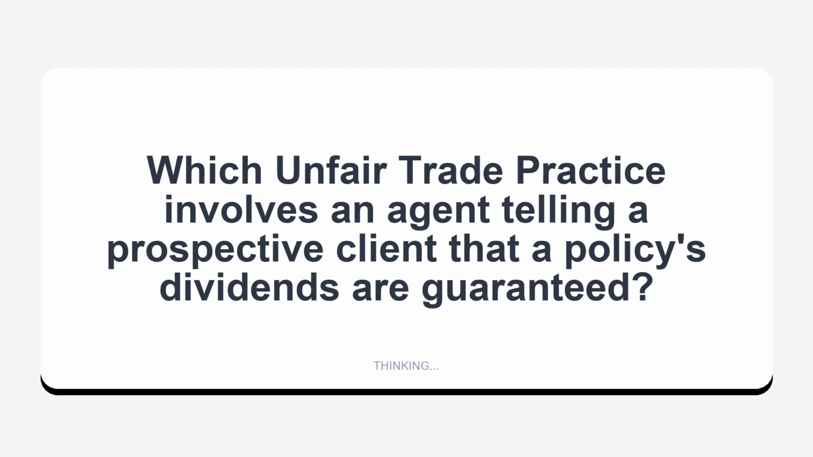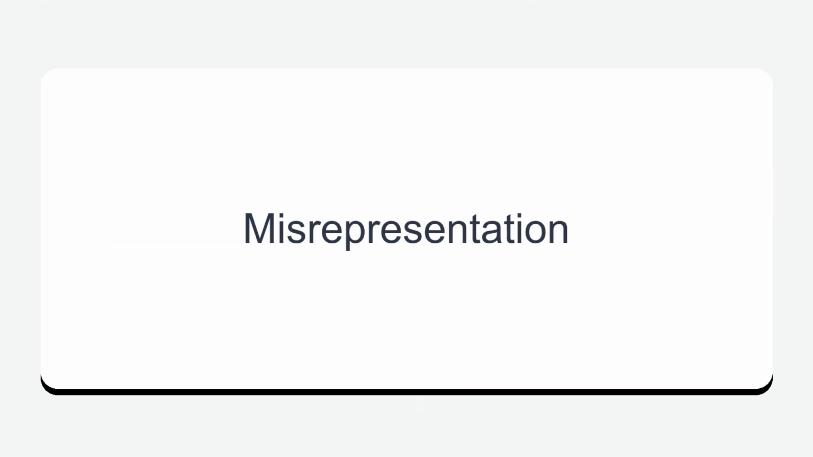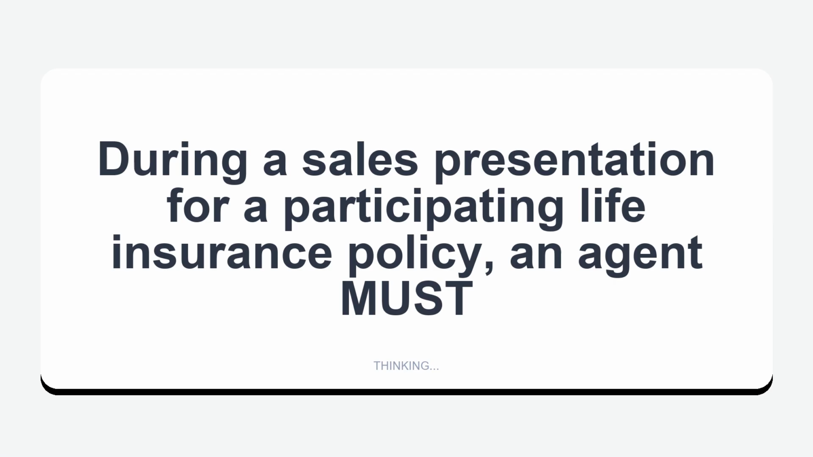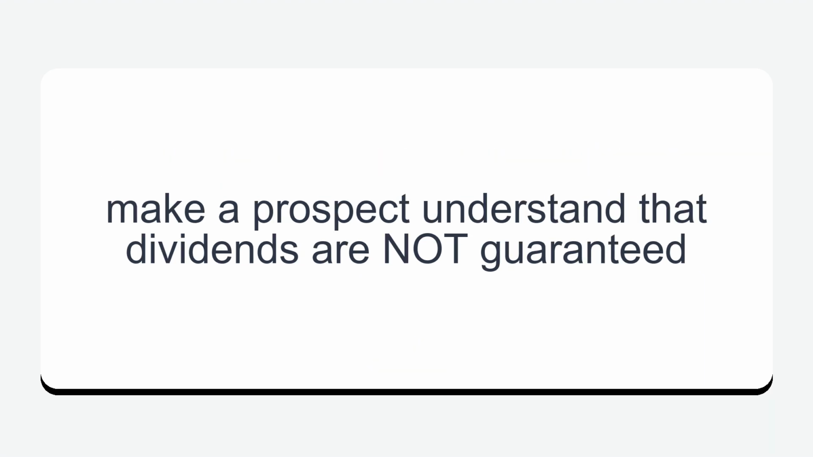Which unfair trade practice involves an agent telling a prospective client that a policy's dividends are guaranteed? Misrepresentation. Who owns a stock insurance company? Stockholders. During a sales presentation for a participating life insurance policy, an agent must make a prospect understand that dividends are not guaranteed.